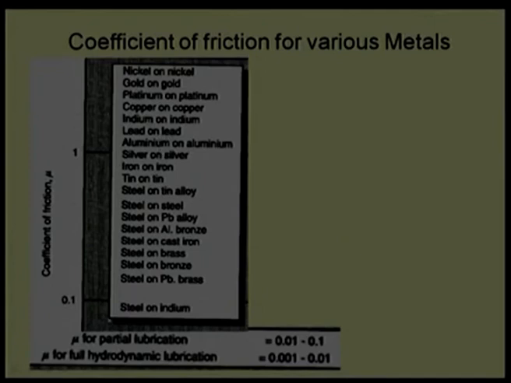And another interesting thing we can observe from this data is that when a thin lubrication, partial lubrication, some sort of lubrication is provided at the interface between the two materials, then the coefficient of friction reduces by 1/10. And if we can completely separate the two surfaces, with no asperity contact, that is what we call hydrodynamic lubrication, thick film lubrication, then the coefficient of friction reduces to 1/100. That means 1% of the coefficient of friction which we can experience in dry condition.